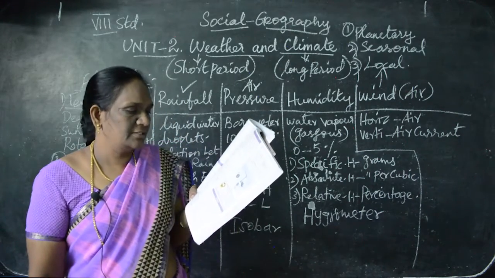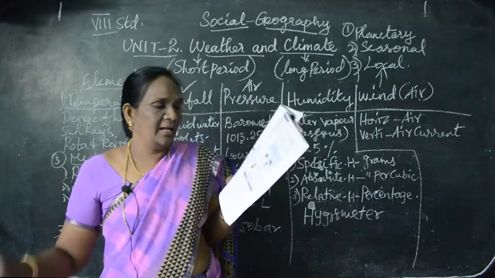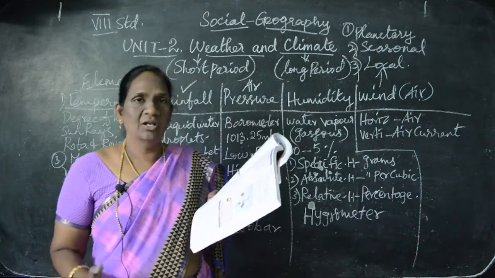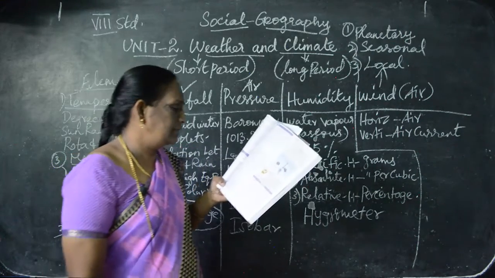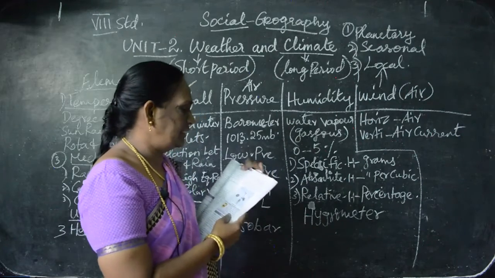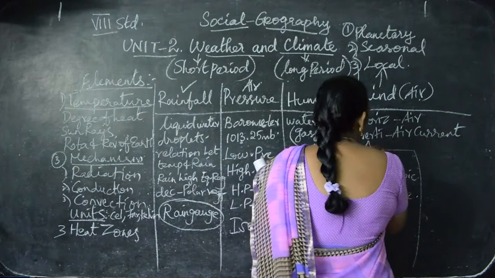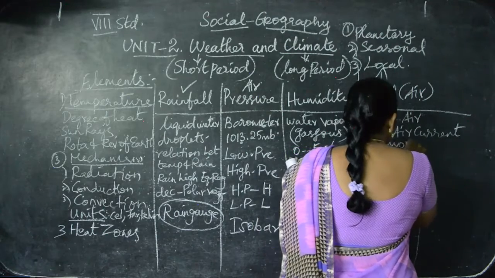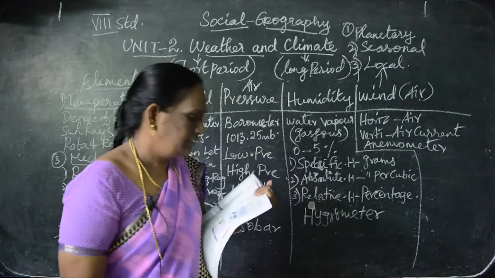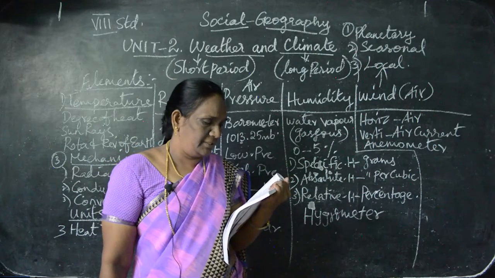And the next one is local winds. The land and sea breeze together are called local winds. And wind is measured by an instrument called the anemometer.